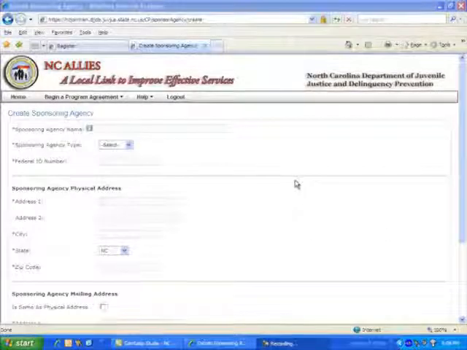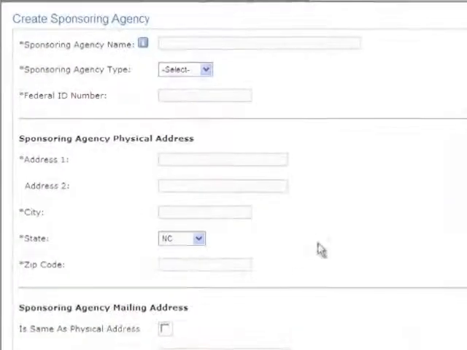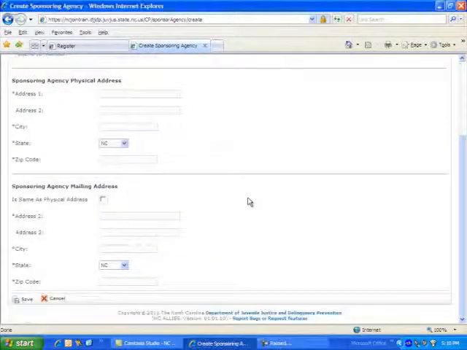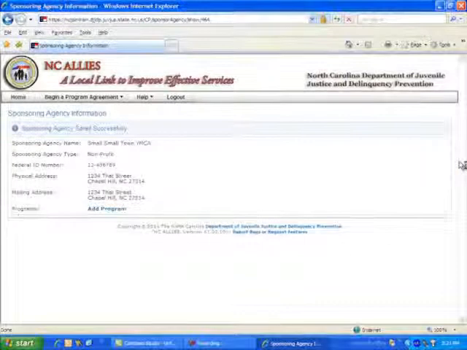There are a few things worth noting here. First of all, take a look at the blue buttons. These icons will assist you as you move through the application with definition of the fields. Also, there's a nice little feature here that you can click if the physical address is the same as the mailing address, and the information will pre-fill in the fields without having to type twice. Once I complete all my fields, click on the Save button. The sponsoring agency information screen appears with a message indicating the information has saved successfully.